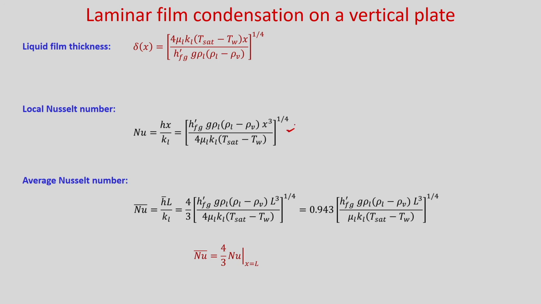So, now if you put this h bar, whatever we have already evaluated, the average Nusselt number you will get is h bar L by K L. If you put this here and rearrange, you will get 0.943 into this expression. And remember, here we have defined the Nusselt number based on the length of the plate. Okay. So, L cube, and similarly the average Nusselt number you can write is equal to 4 by 3 times the Nusselt number at x equal to L. So, this is your local Nusselt number, and this is your average Nusselt number.